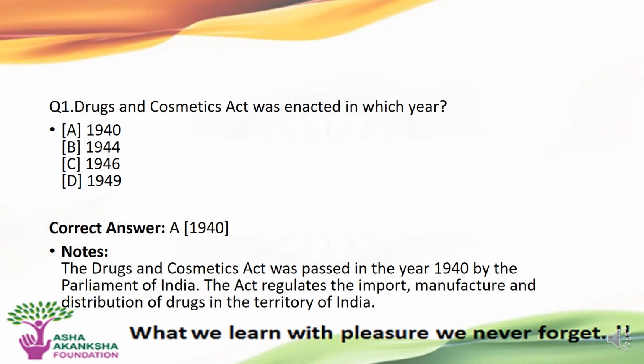The first question is, the Drugs and Cosmetic Act was enacted in which year? Options are A 1940, B 1944, C 1946 or D 1949. The correct answer to this question is option A, that is 1940. The Drugs and Cosmetic Act was passed in the year 1940 by the Parliament of India. The Act regulates the import, manufacture, and distribution of drugs in the territory of India.